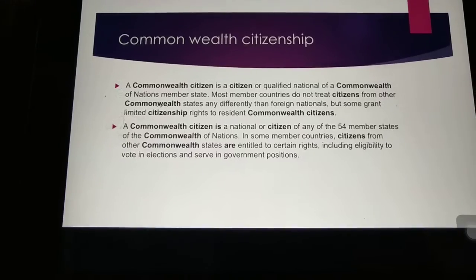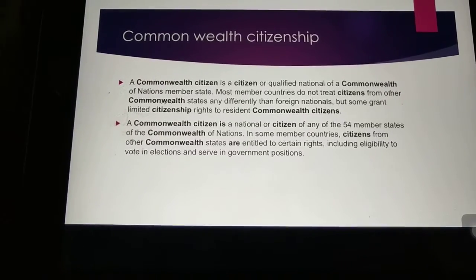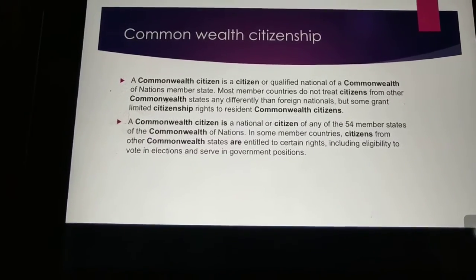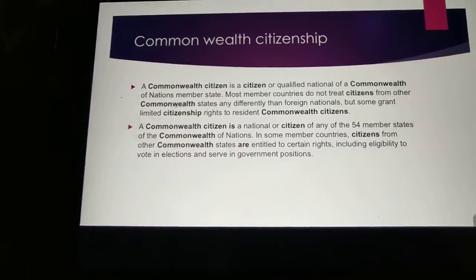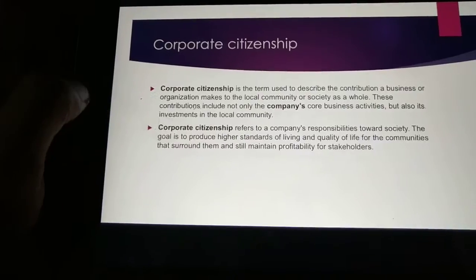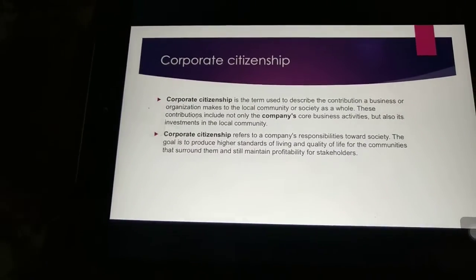They are giving certain rights to Commonwealth citizens, including rights like voting in elections and serving in government positions. Okay, let's move to the next topic.